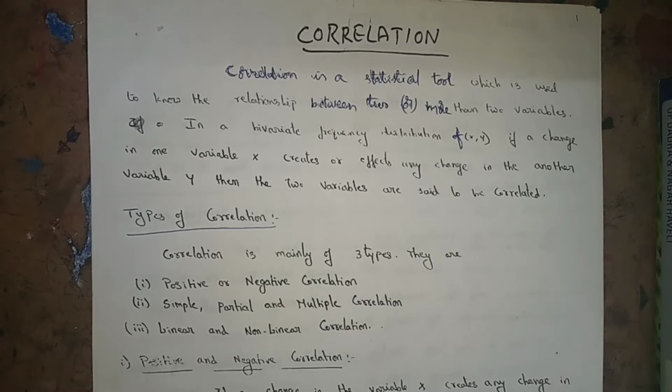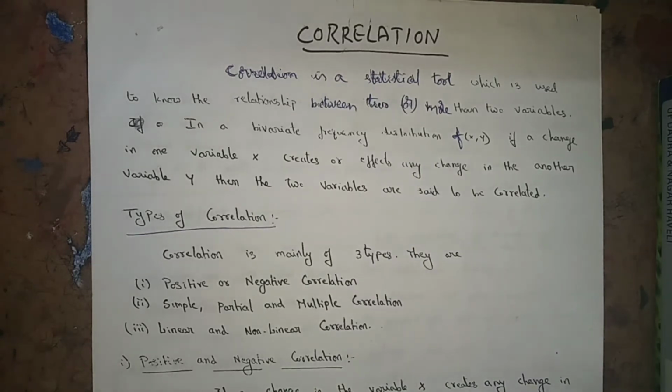Correlation is a statistical tool which is used to know the relationship between two or more than two variables. To find the relation between any two variables or three variables, we have to use correlation.